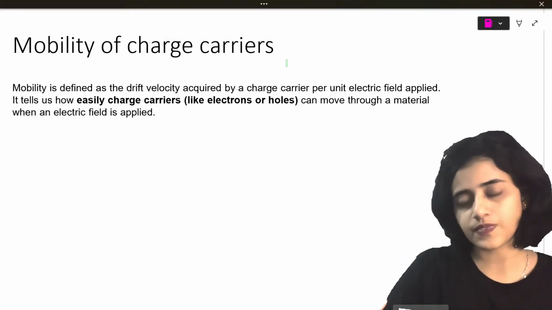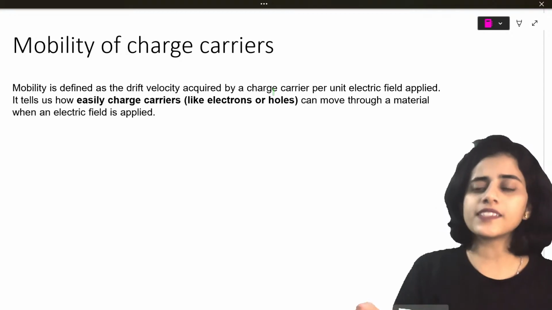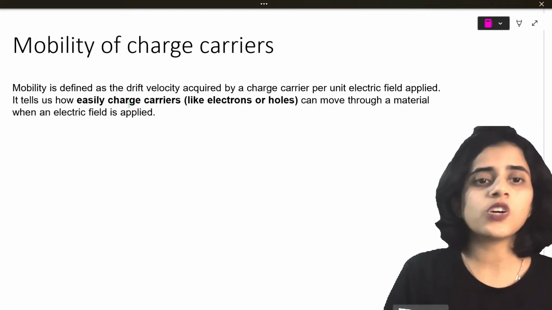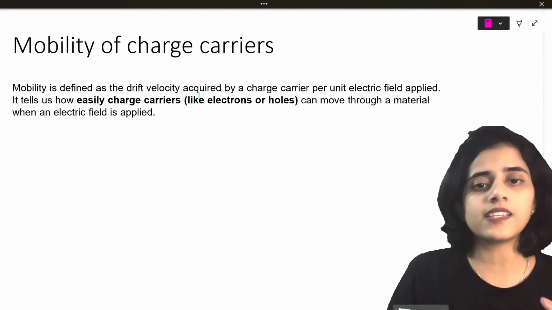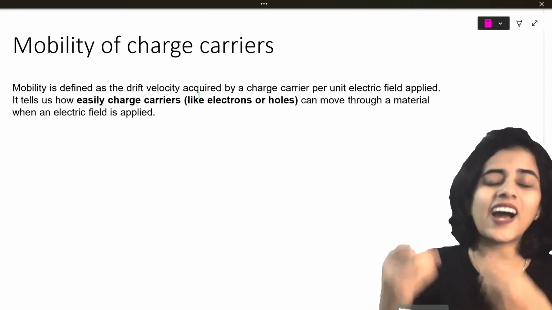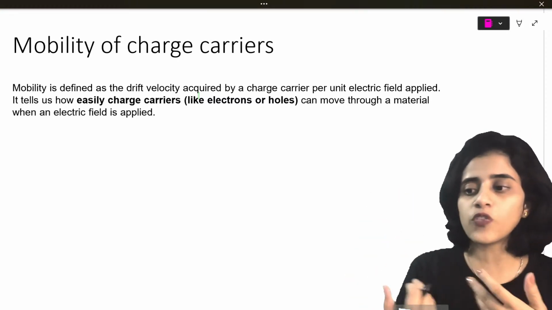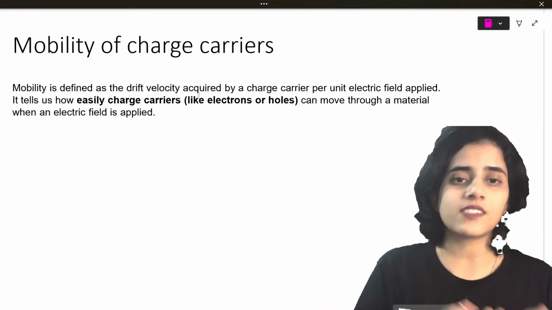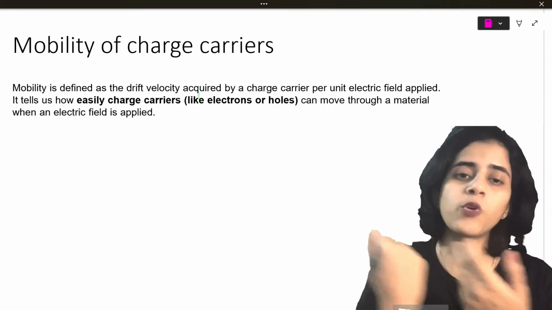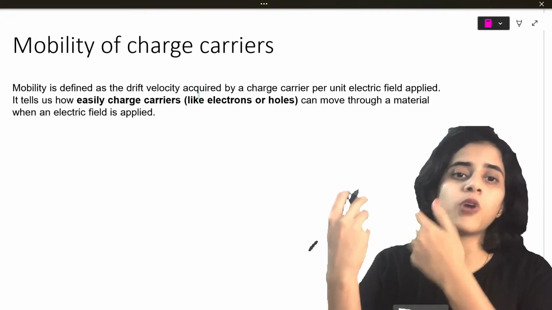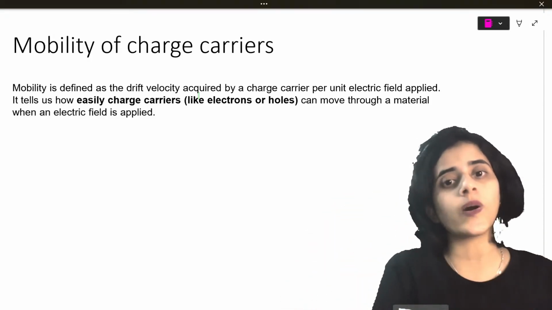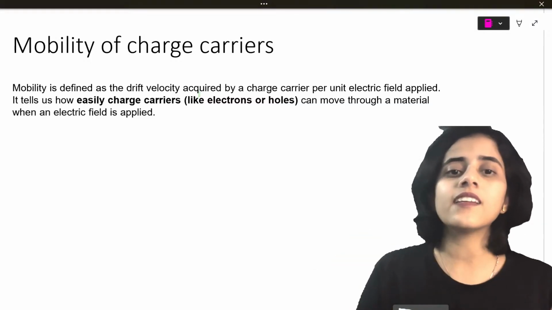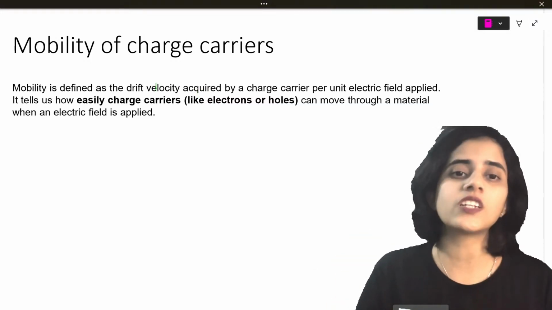Next is mobility of charge carriers. So mobility is basically the drift velocity, how it can move. How does a charge move in an electric field? It moves with drift velocity. And mobility is the drift velocity acquired by a charge carrier per unit electric field.